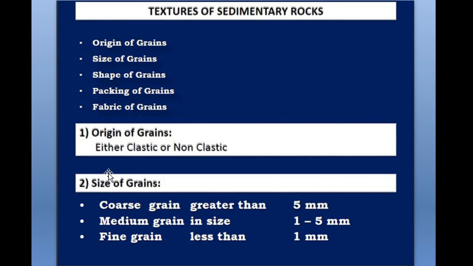Second is the size of the grains. The size of the grains in the sedimentary rocks varies within wide limits. Okay, so the three textures recognized on the basis of the grain size are coarse grain rocks, medium grain rocks, and fine grain rocks.